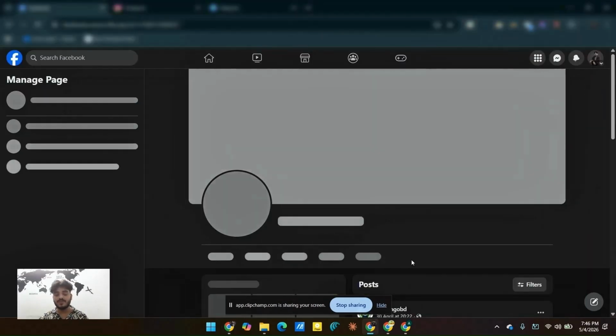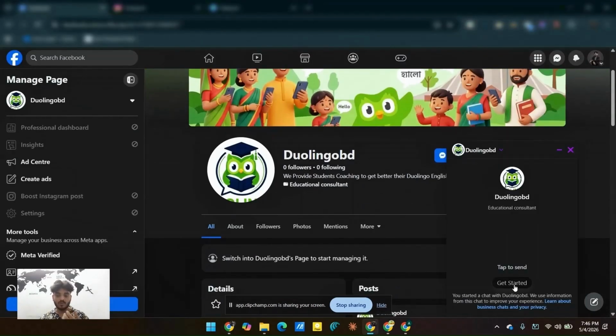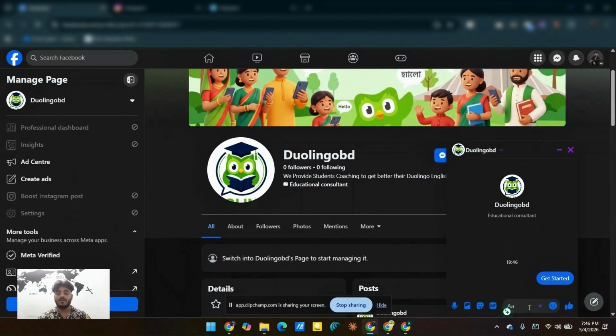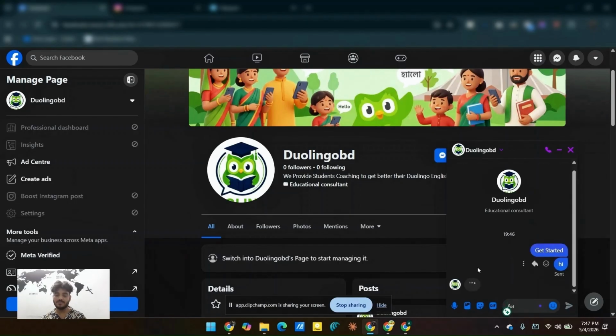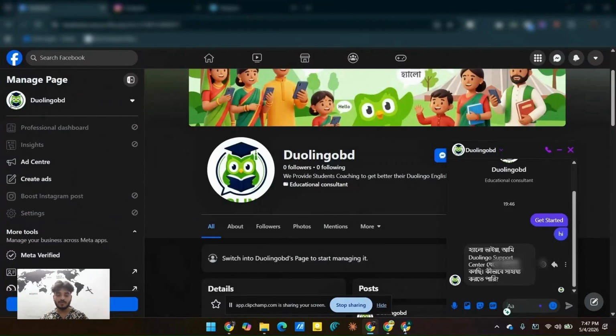And this is my Facebook page. What I'm going to do is send a message. Okay, like hi. As you can see, it is replying. Now I'm going to show you how it replies and what's the logic behind this workflow.